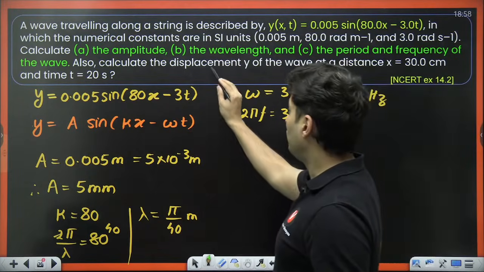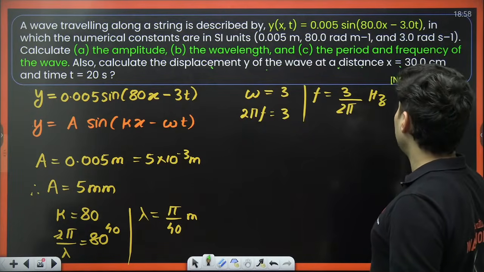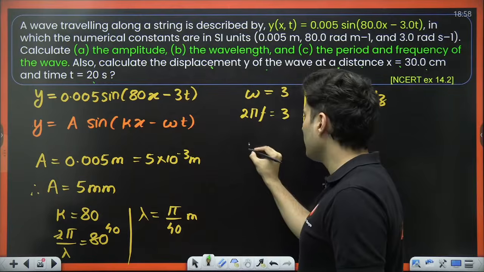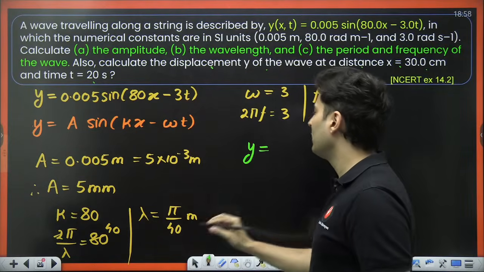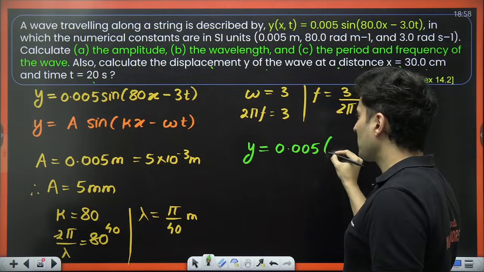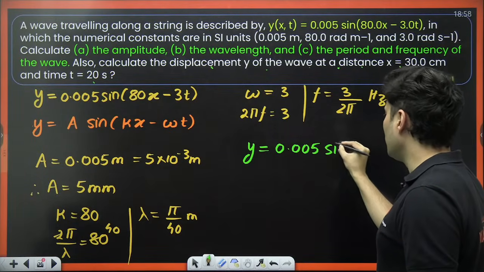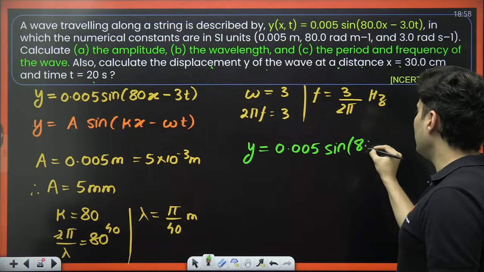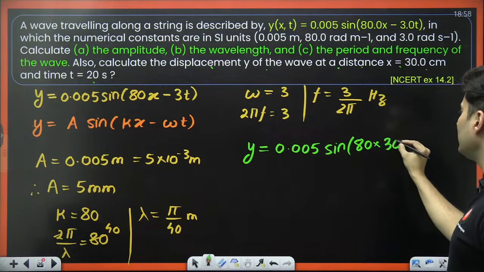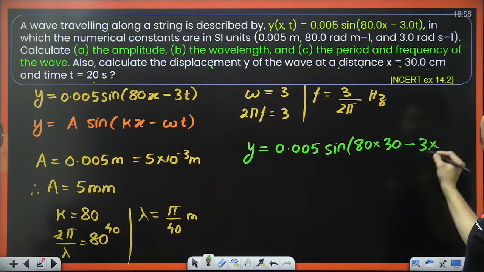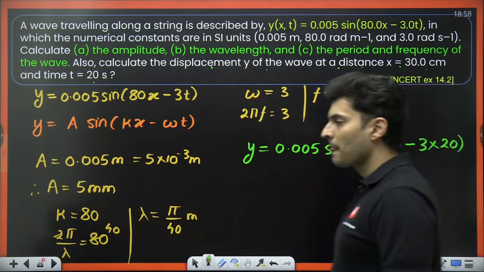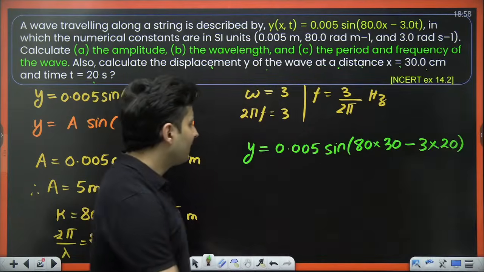Last answer. Find the displacement of the wave at x is 30 and time is 20. All you have to do is substitute the values over here. So it will be 0.005, and then you will have sine over here 80 into x. What is the value of x? X is basically 30 minus 3 into time. What is the time? That is basically 20. What will you get after solving?